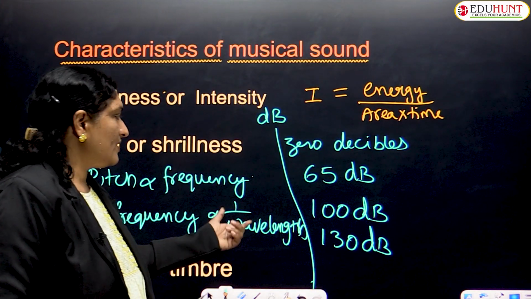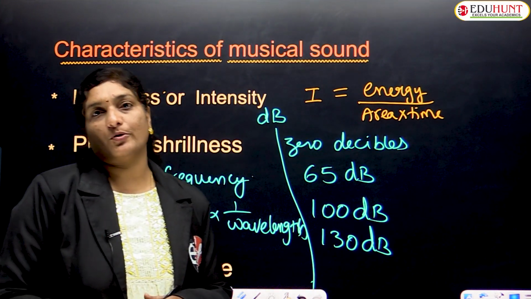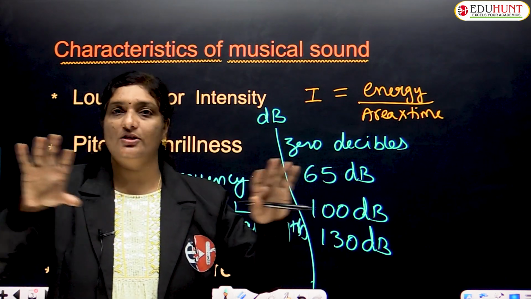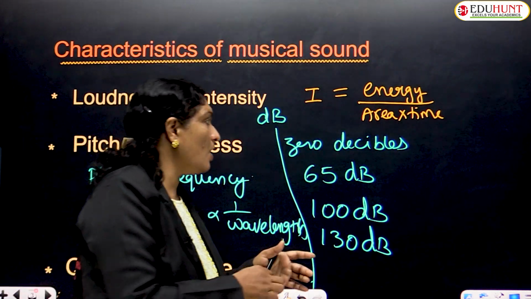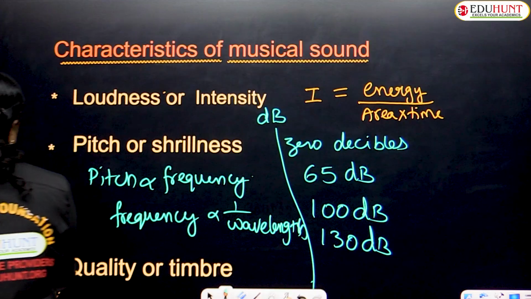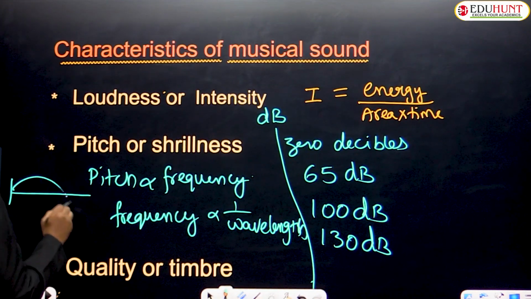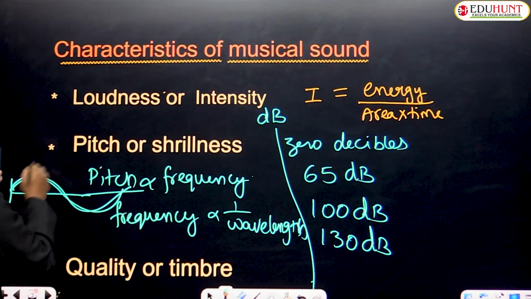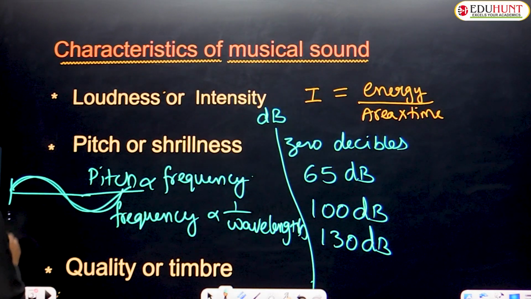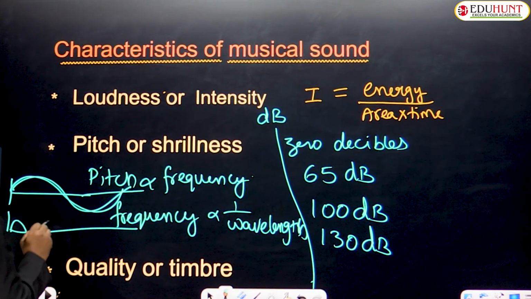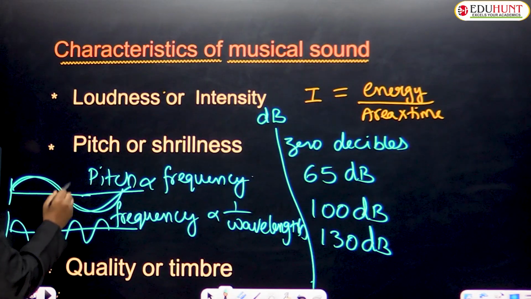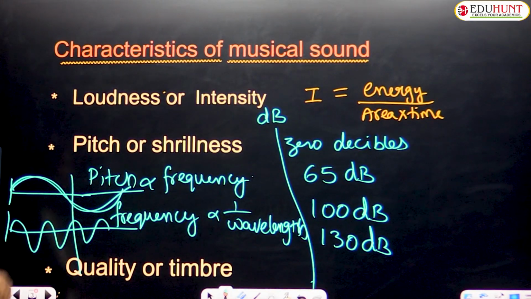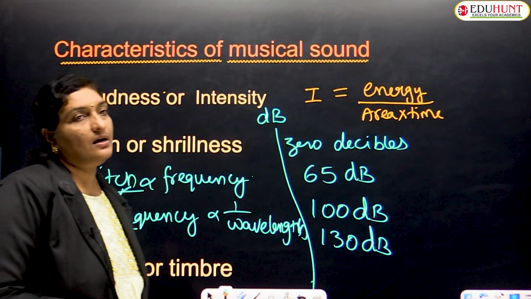Wavelength. As we know, frequency is inversely proportional to wavelength. Wavelength means the distance between any two crests or any two troughs. So something like this. If the wavelength is large, you have less frequency. If the wavelength is less, you have a large frequency. So the larger the wavelength, the lesser the frequency, and vice versa.